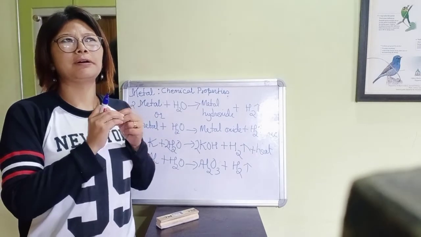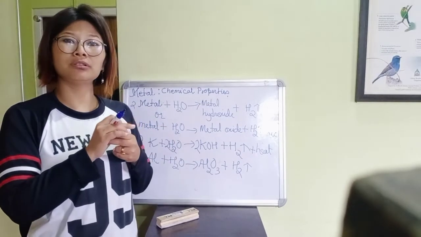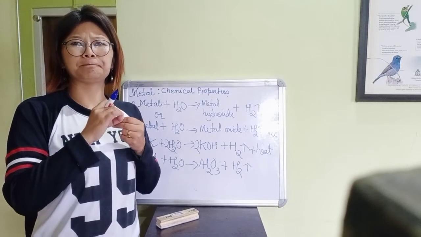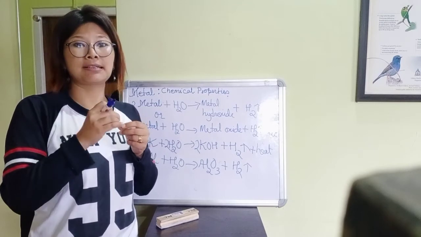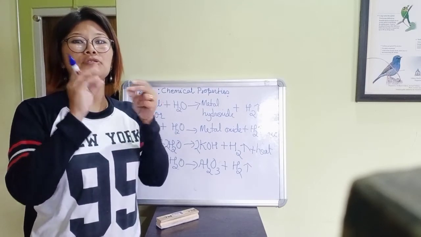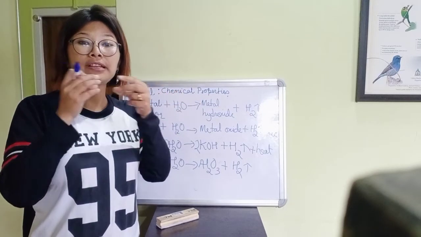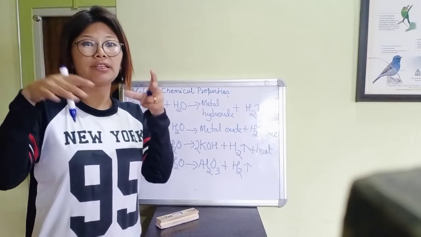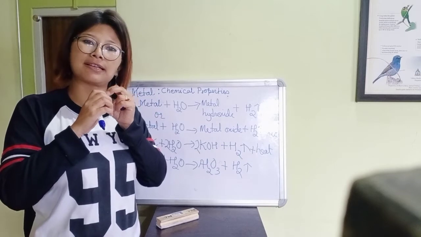Like iron, it reacts with water to form iron oxide. You know that reaction, what do you call it? That is rusting, isn't it? So that is what happens to the iron. If you just leave the iron like that, you see rust, because iron reacts with water in the air to form rust, iron oxide.